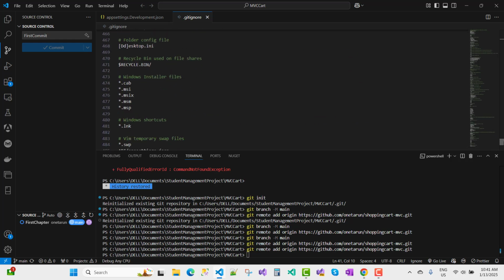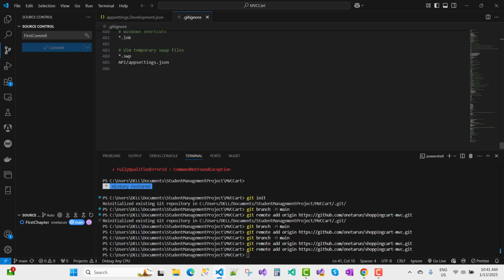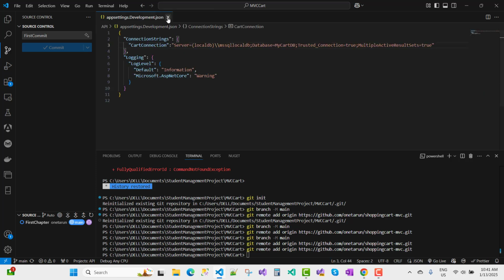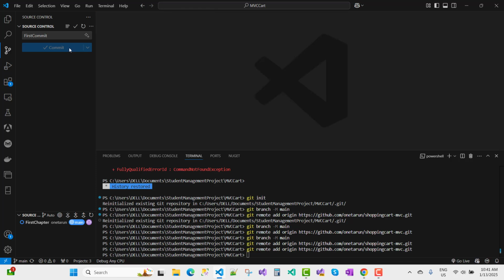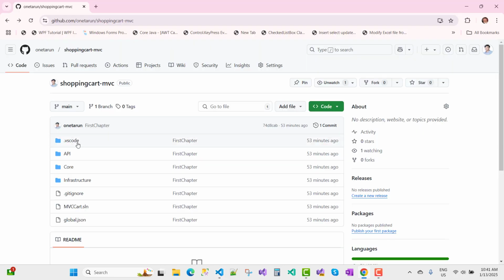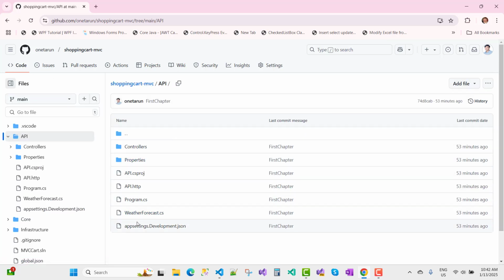In the last section we have the API appsettings.json file. Now the migration is done, and under the API we have an appsettings.Development.json file.